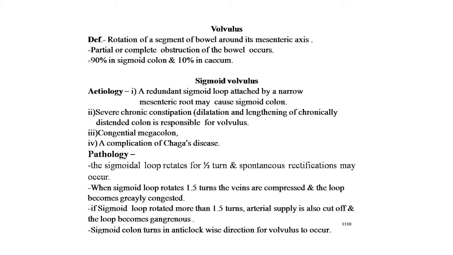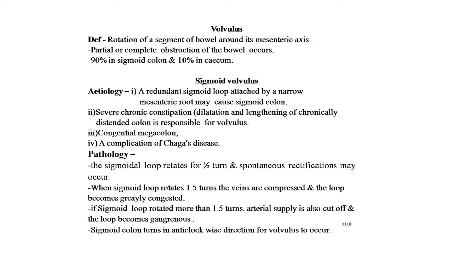Volvulus of the transverse colon is extremely rare, so is volvulus of the small intestine. Now the sigmoid volvulus. Etiology: a redundant sigmoid loop attached by a narrow mesenteric root may cause sigmoid volvulus. Severe chronic constipation is a frequent cause of sigmoid volvulus.